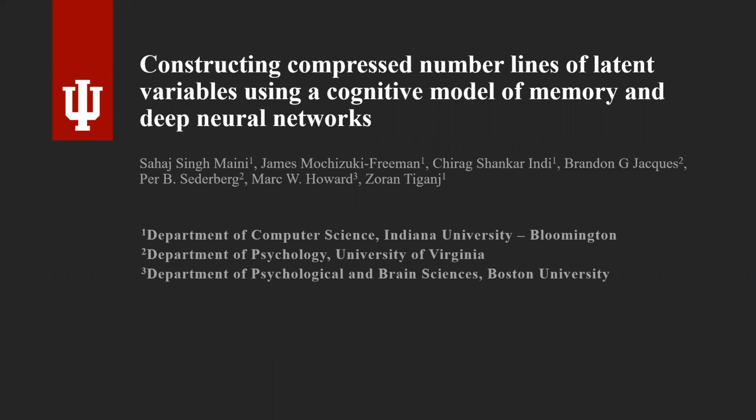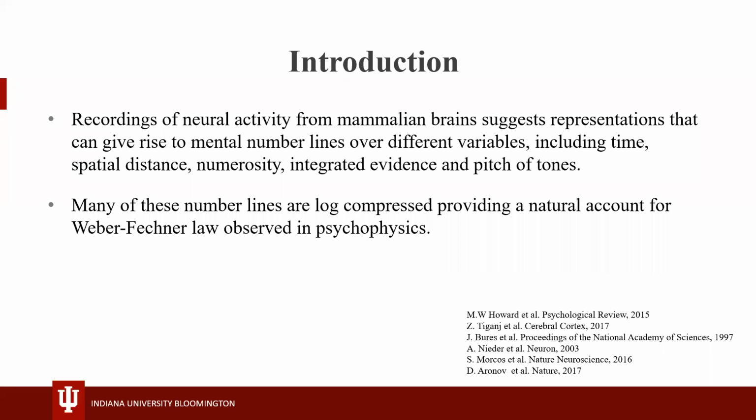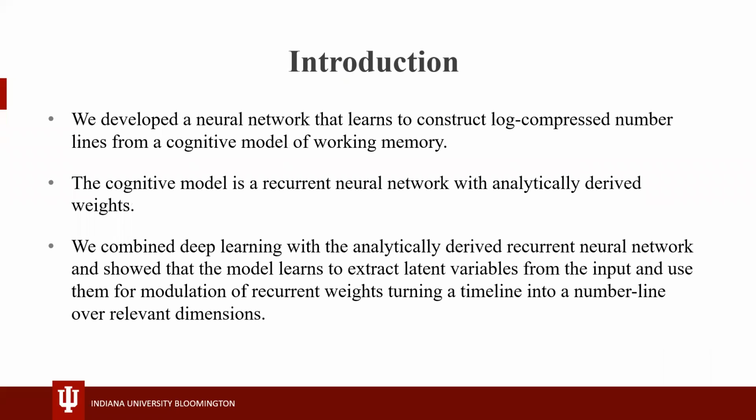I'm glad to present our work constructing compressed number lines of latent variables using a cognitive model of memory and deep neural networks. Recordings of neural activity from mammalian brains suggest representations that can give rise to mental number lines over different variables, including time, spatial distance, numerosity, integrated evidence, and pitch of tones. Many of these number lines are log compressed, providing a natural account for Weber-Fechner law observed in psychophysics.